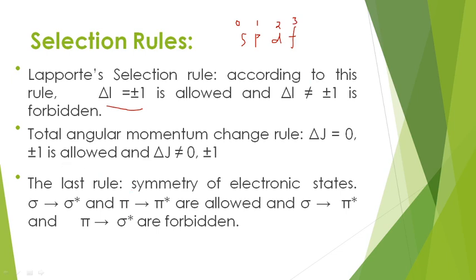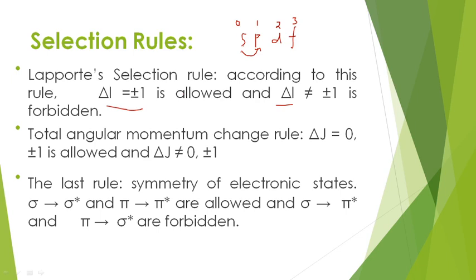So this is L1 and this is L2, for our convenience. If you want to know delta L, suppose the electron present in S is excited to P. So the excitation of the electron takes place from the S orbital to the P orbital. Is it allowed or not? That can be known by using Laporte's selection rule.